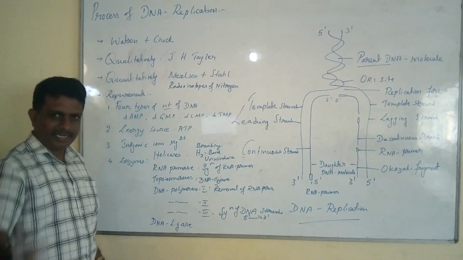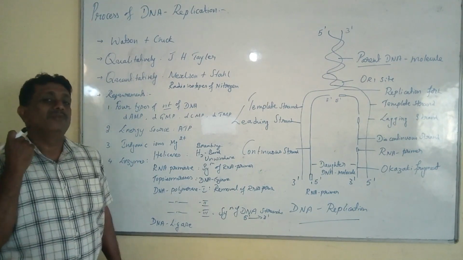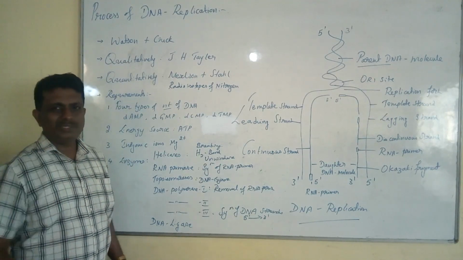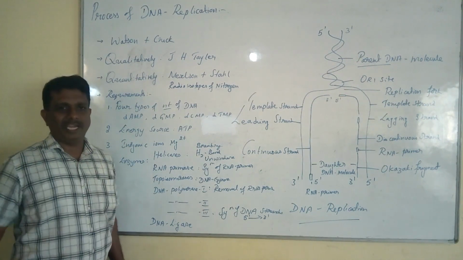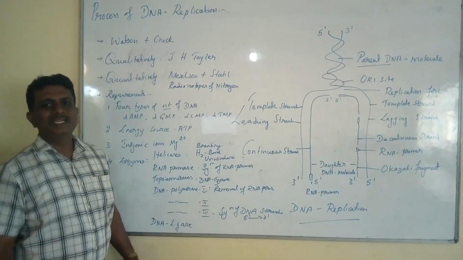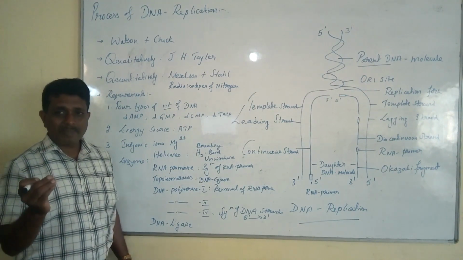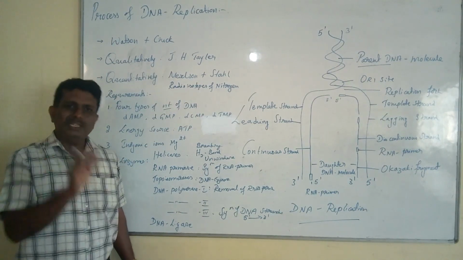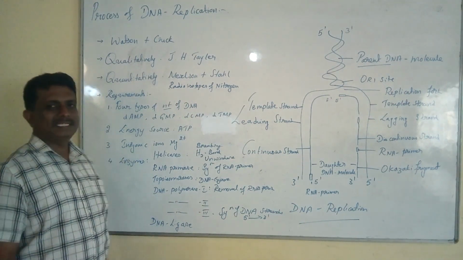The last important enzyme is called DNA ligase. The enzyme DNA ligase was discovered by one of our proud Indian scientists, Har Gobind Khorana. It is also designated as the molecular glue enzyme. It plays a very important role in joining DNA fragments. The short segments of DNA are called Okazaki fragments. In joining the Okazaki fragments, it requires the DNA ligase enzyme.